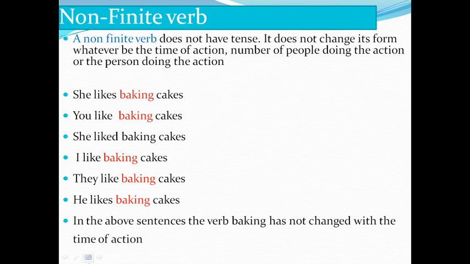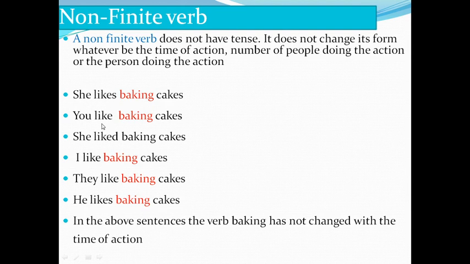Okay, she likes baking cakes. In this there are two verbs. Likes is also a verb. You like baking cakes, like is a verb. But here likes is V1 plus S. This is the ing form. Okay, right. This changes according to the tense.